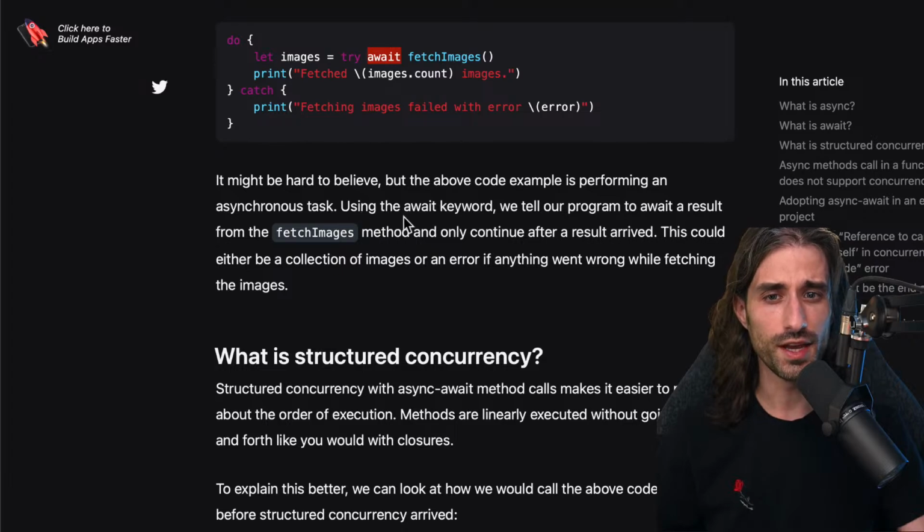And that's because by using the await keyword, we tell our program to await a result from the fetch images method and only continue after a result has arrived. So this is the suspension point that I was referring to. This could either be a collection of images or an error if anything went wrong while fetching the images.